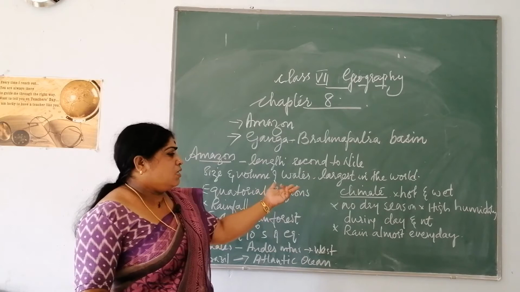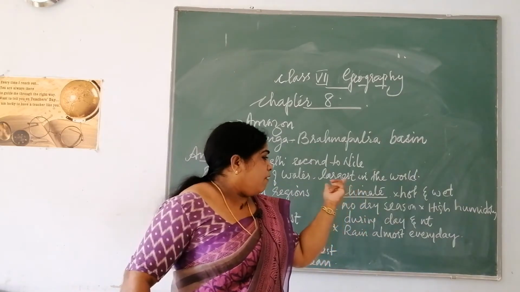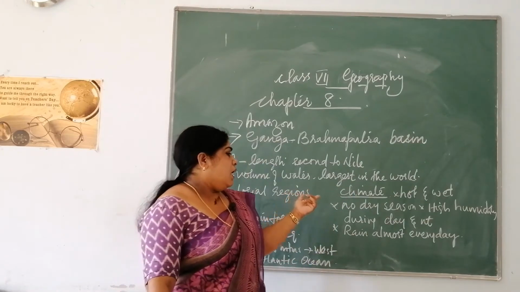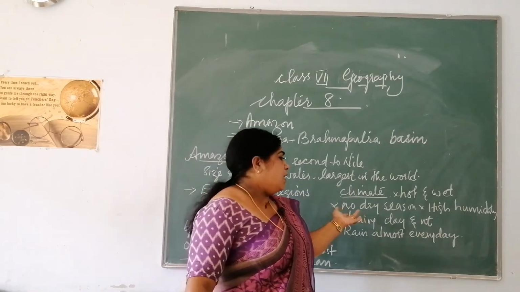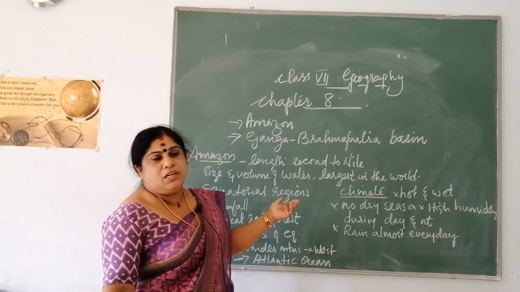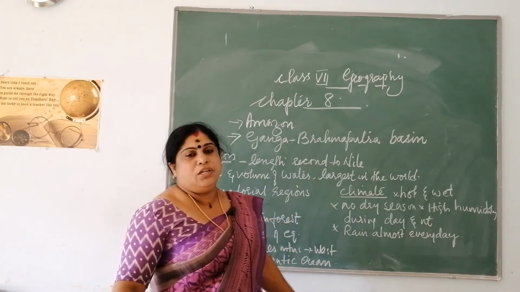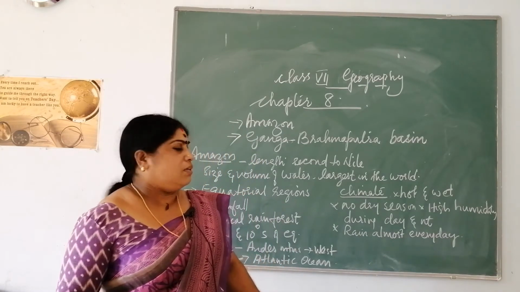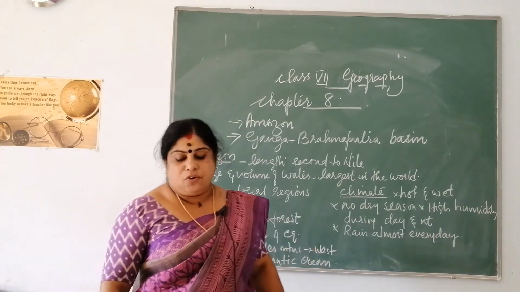So this is one of the reasons why these areas have hot and wet climatic conditions. Now there is no dry season here, and high humidity is found in these regions during day and night time. And almost every day these areas experience rainfall also.